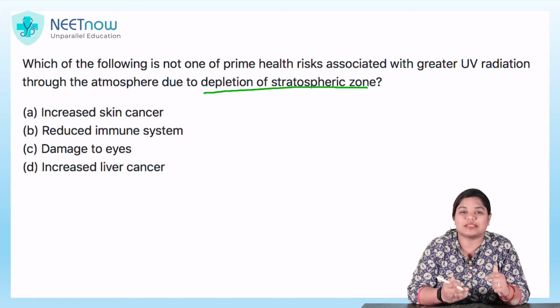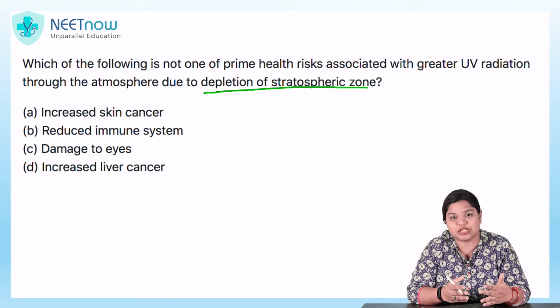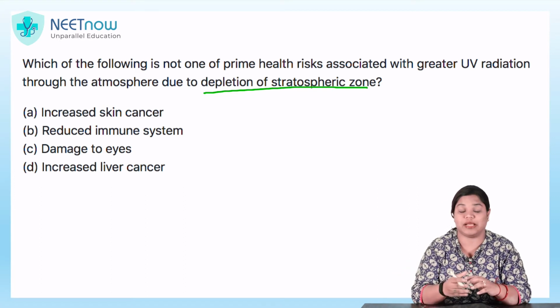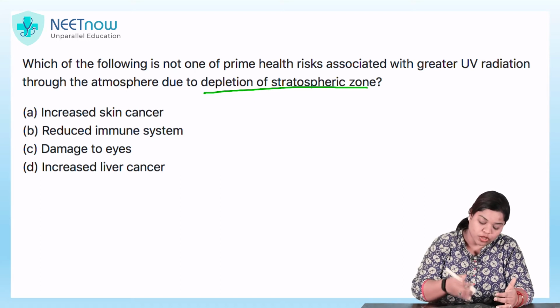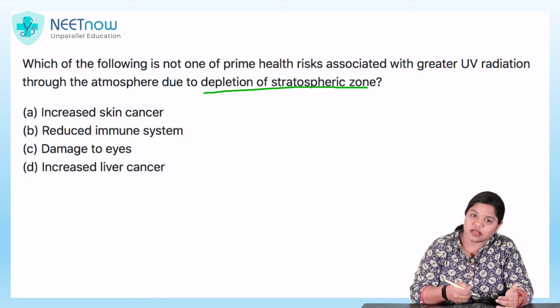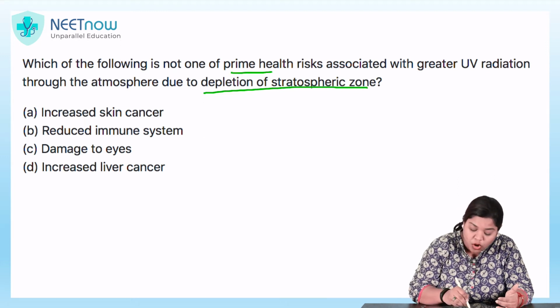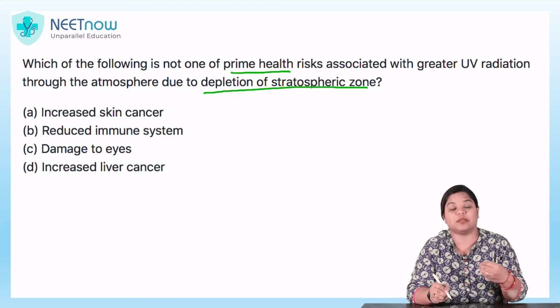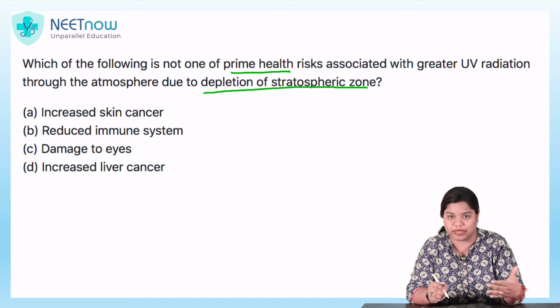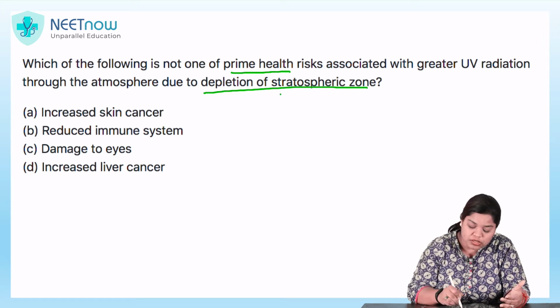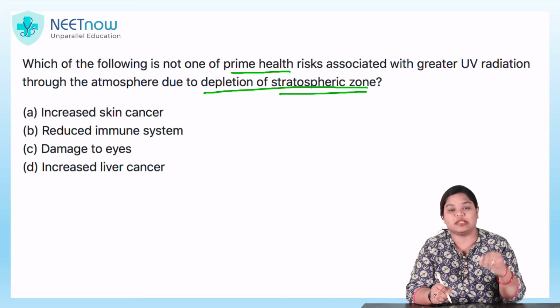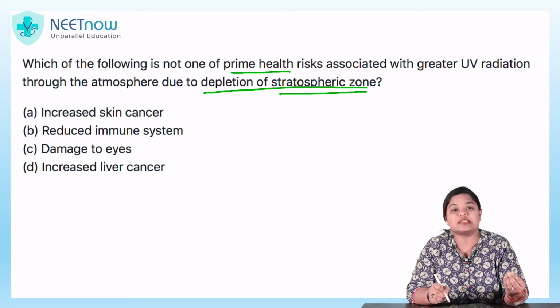Ozone is the one that protects us from various kind of UV radiations that cause various ailments. So, over here, 4 ailments are given. Which of these are not directly or the prime health risk? The priority, the first one that can occur if the stratospheric zone in which ozone is present is depleted.